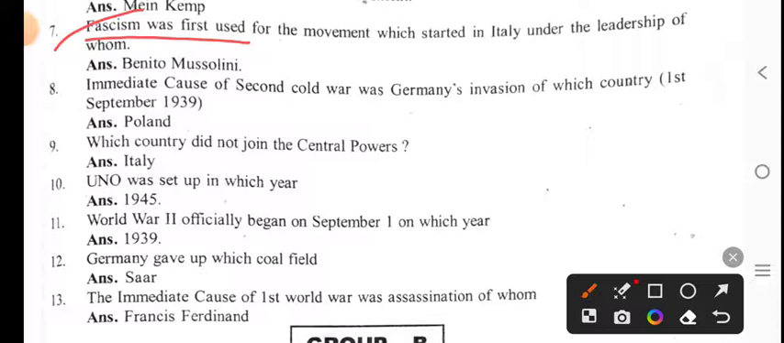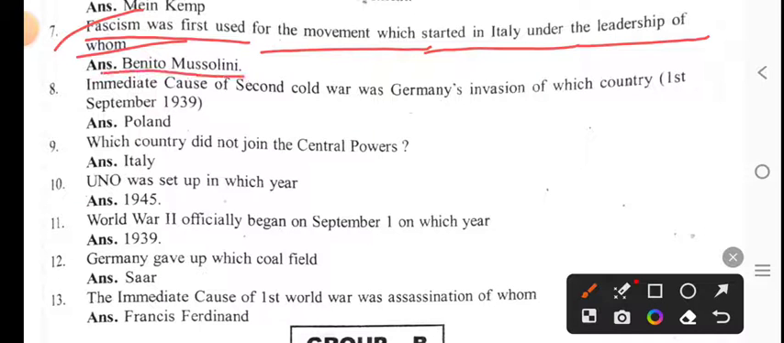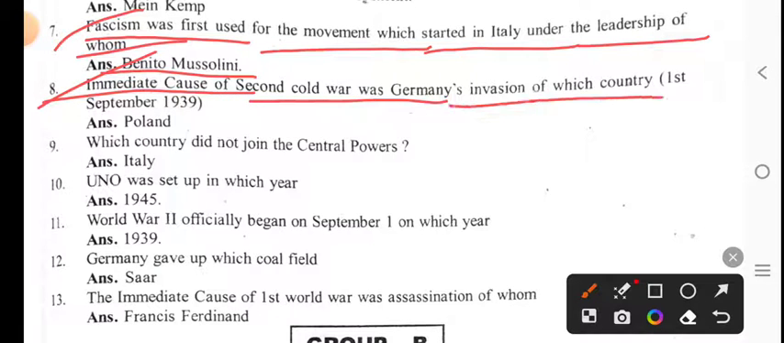Fascism was first used for the movement which started in Italy under the leadership of whom? Benito Mussolini. The immediate cause of the Second World War was Germany's invasion of Poland on 1 September 1939.